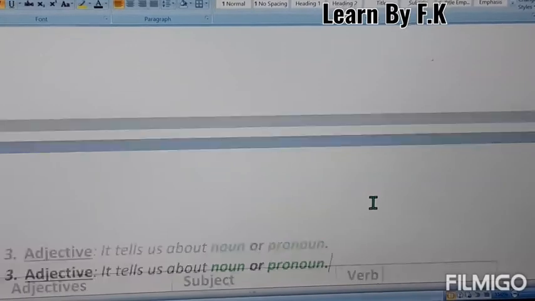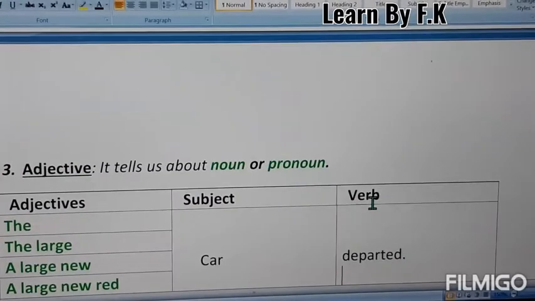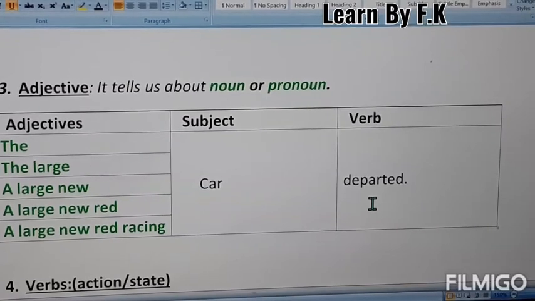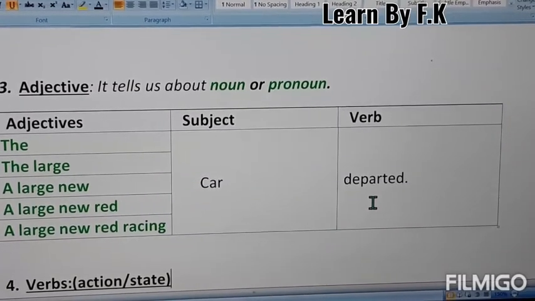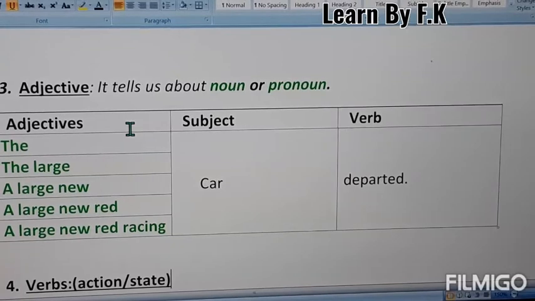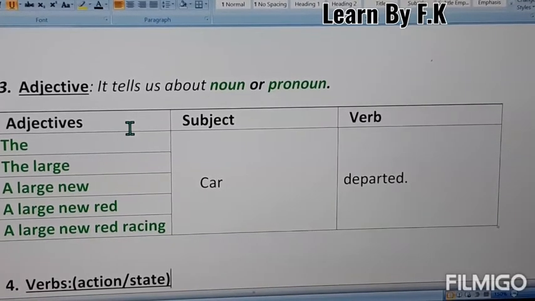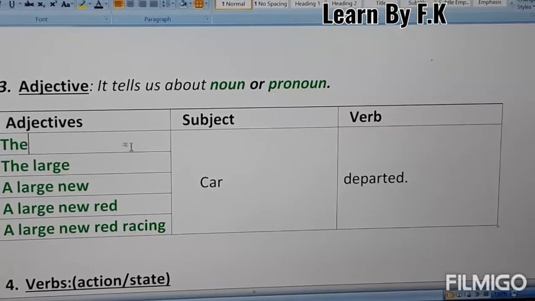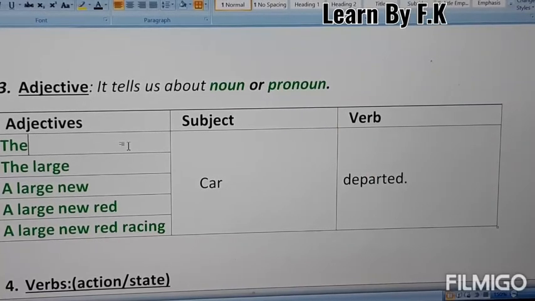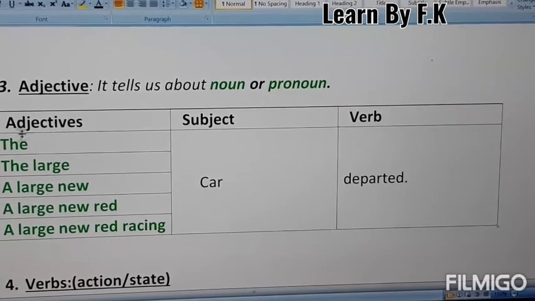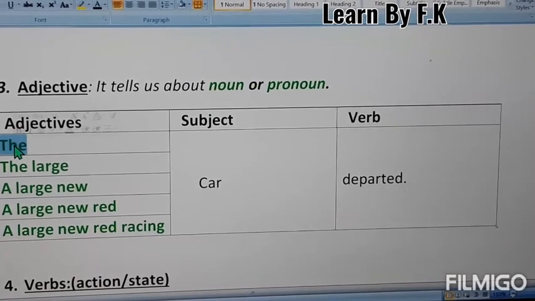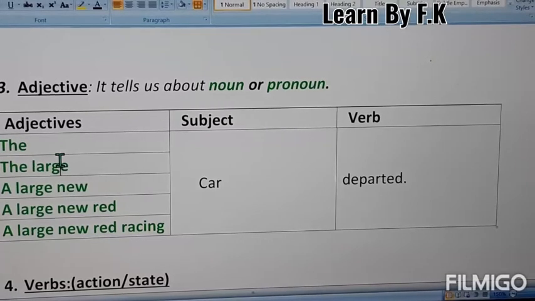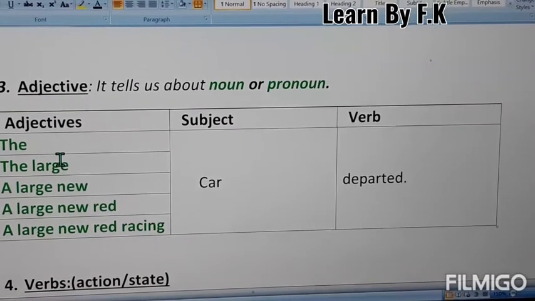The next one is adjective. Adjective tells us about a noun or pronoun. So these are written here in the chart. You can easily understand. The car departed. In the first example, car is specific or known, so that's why we are using the. The large car, it means we are describing more about a car.